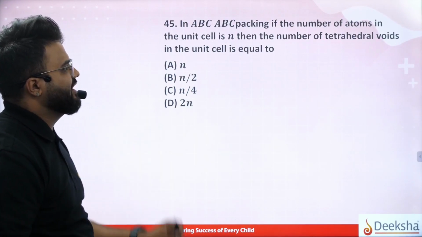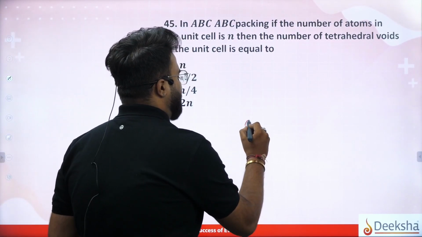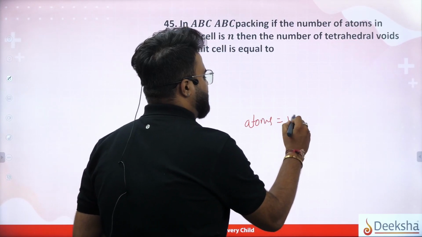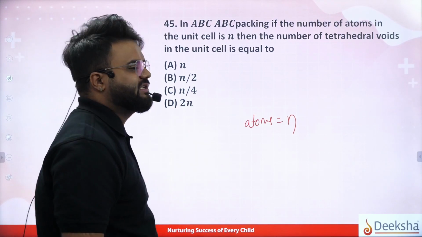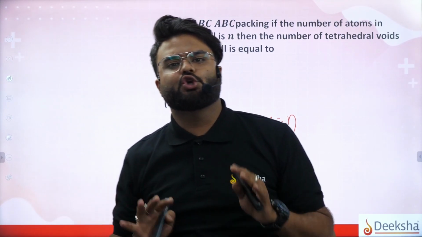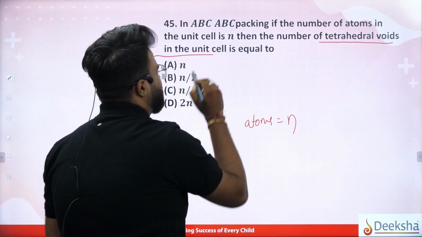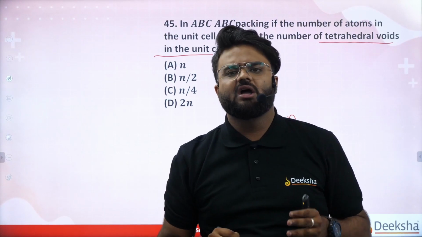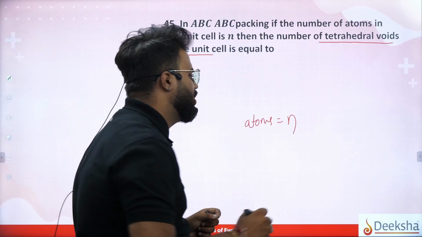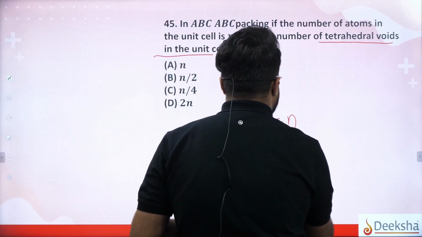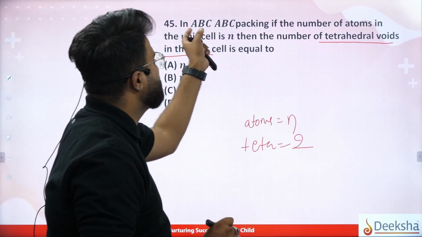ABC packing, if the number of atoms in the unit cell is n. Then the number of tetrahedral voids in the unit cell, we know that tetrahedral voids in the unit cell is 2. This is something which we know. We have studied it in the solid state chapter. Tetrahedral voids of a unit cell is always 2. Then the total number of tetrahedral voids in ABC packing.